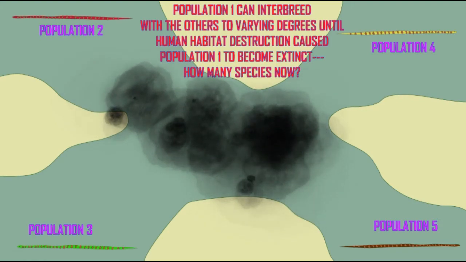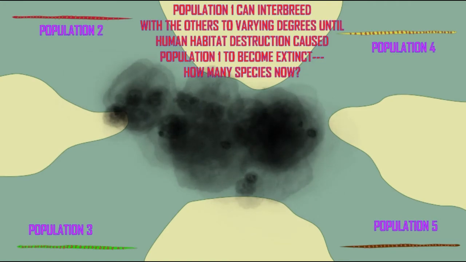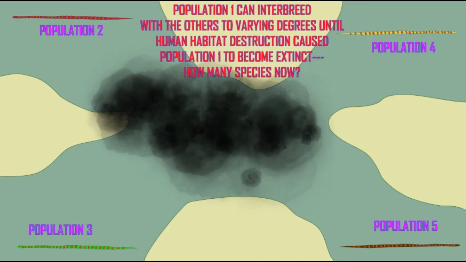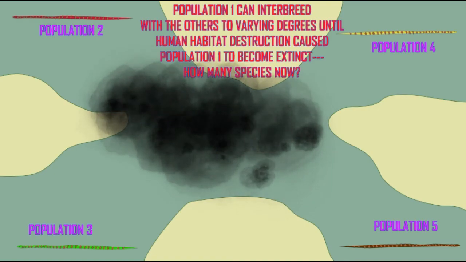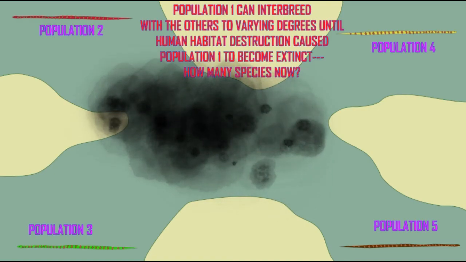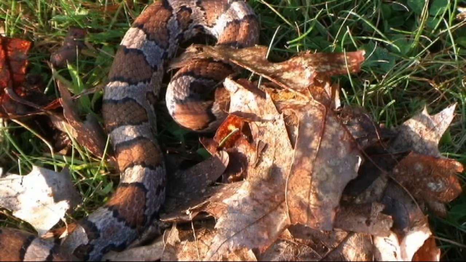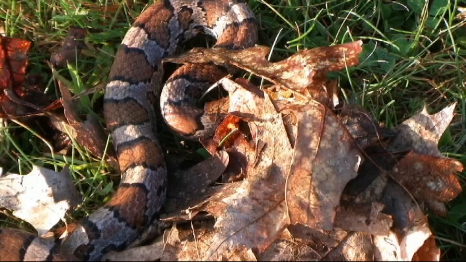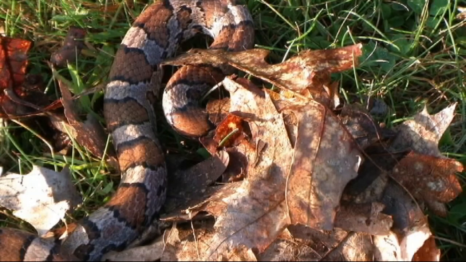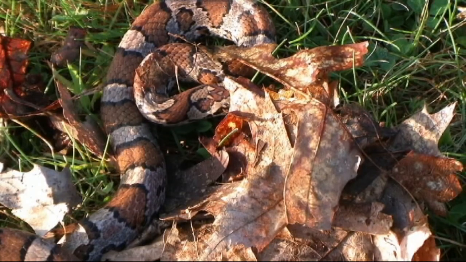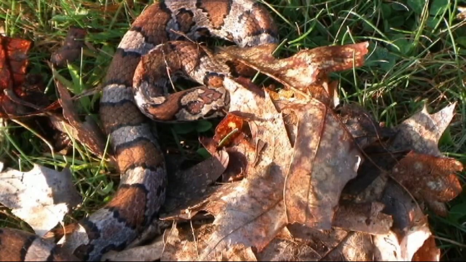But if humans alter the habitat and cause population 1 to become extinct, then how many species are there? How do we consider the individuals that humans can interbreed together in captivity? If humans moved individuals from one population into another area as an invasive species, and it could interbreed with the local species there, how might that change?